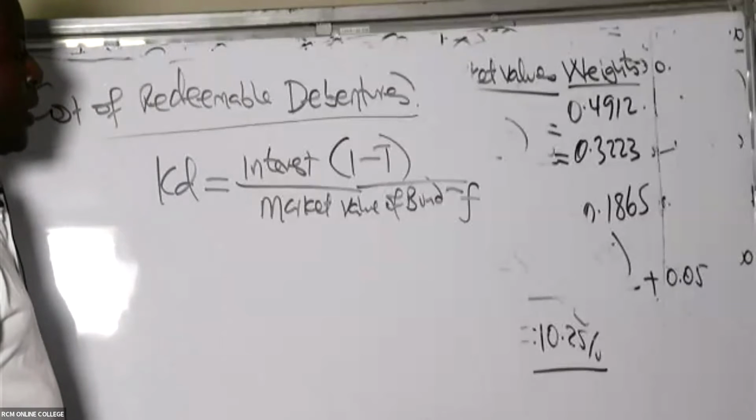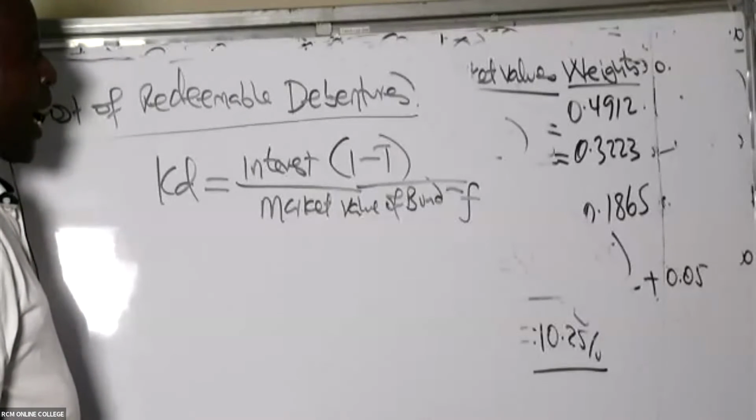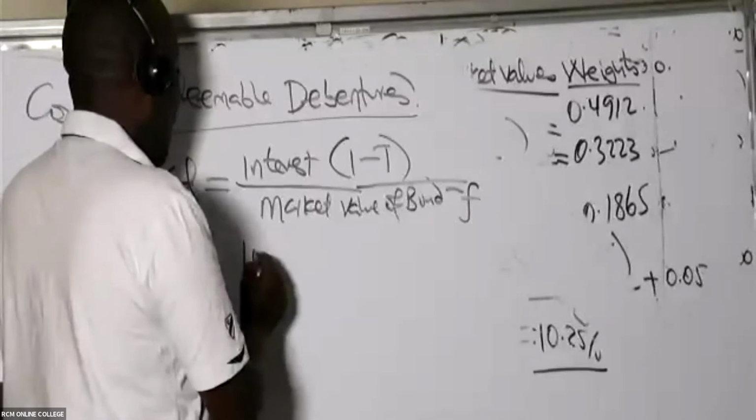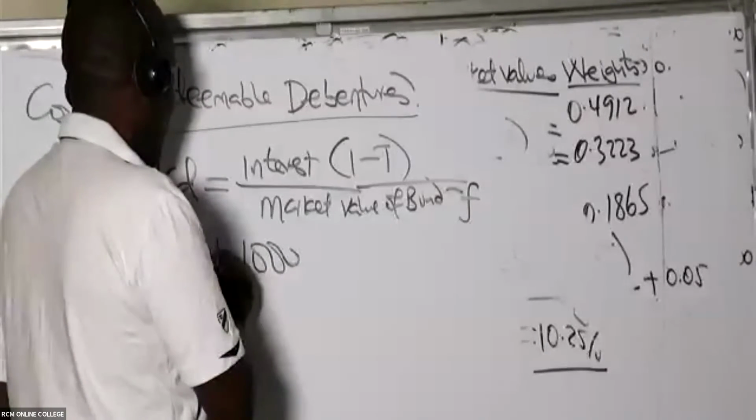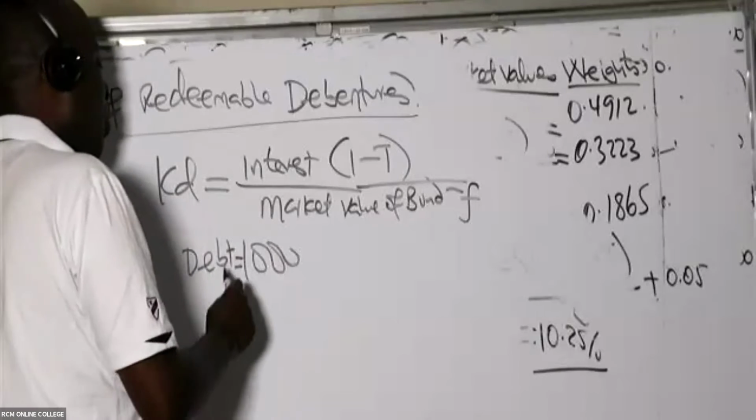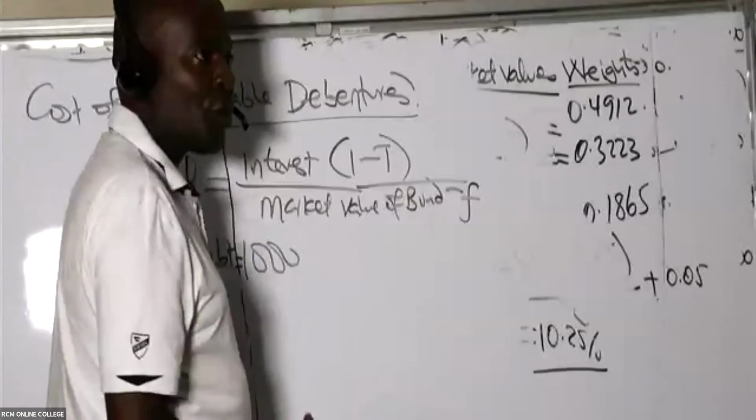Very easy. Allow me to explain something, ladies and gentlemen. If, for example, today I give you a debt of 1,000, and then I tell you when you're returning this money, return this money as 1,100.